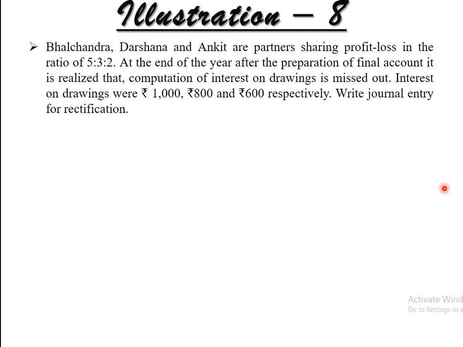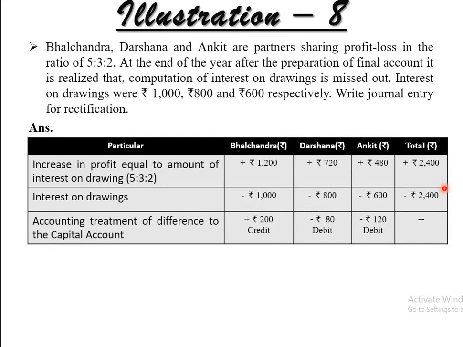Write a journal entry for rectification. So here we have to write the journal entry for the rectification of this missing interest on drawings entry. But before that, first of all, we have to calculate the amount. Because interest on drawings was not calculated, their profit is added to their capital, so first of all, we have to deduct that amount. Let's see.